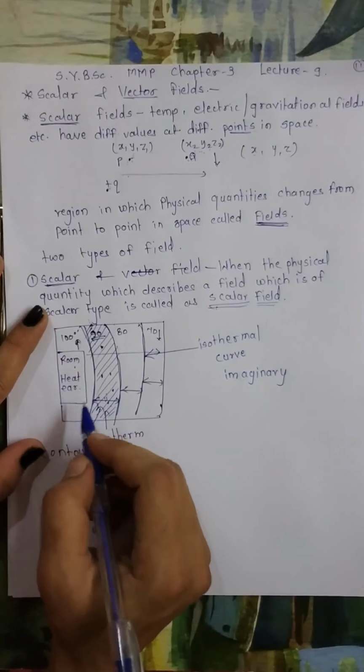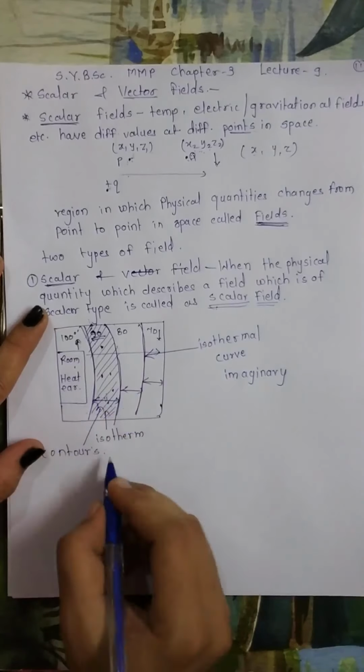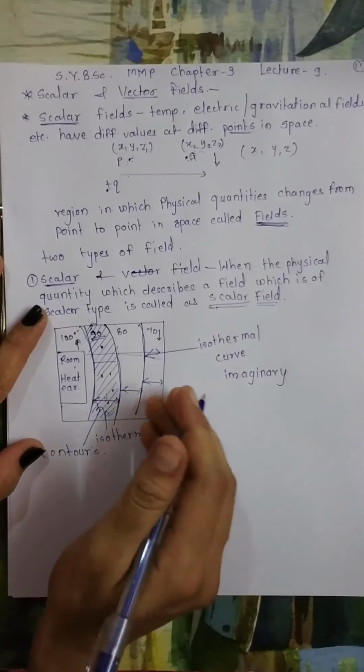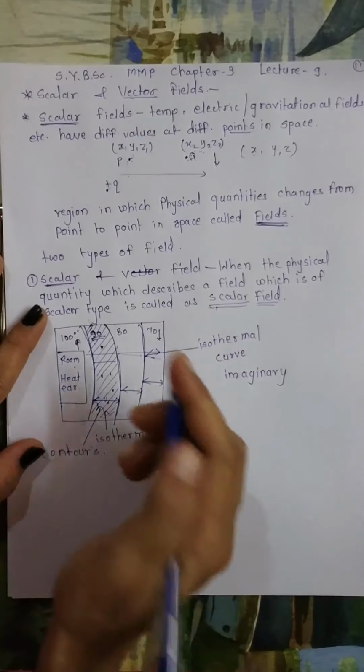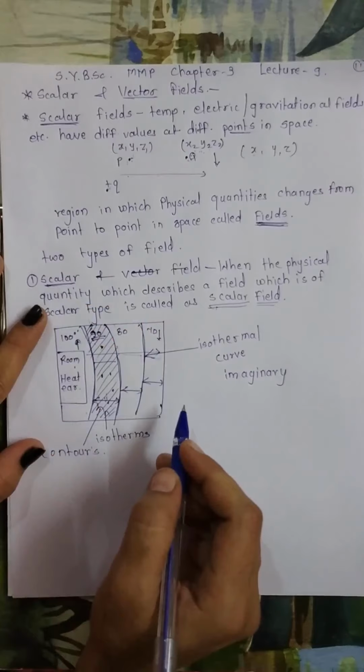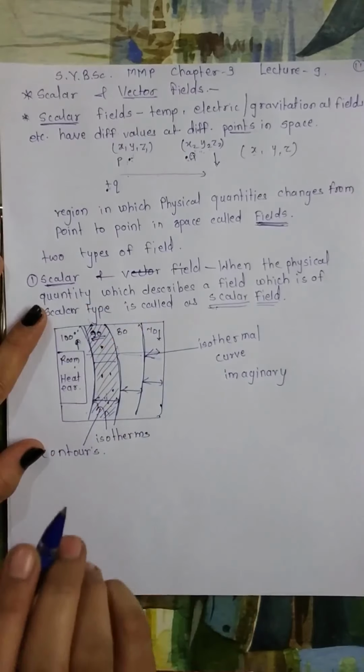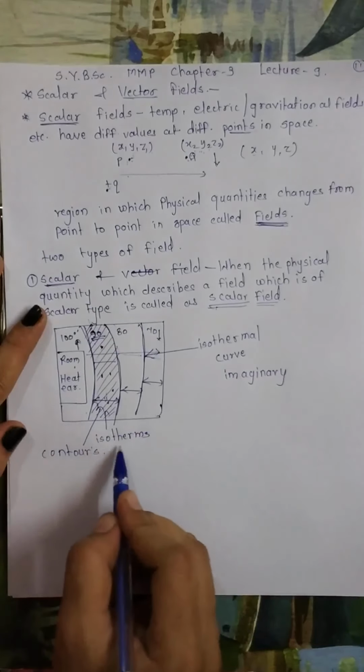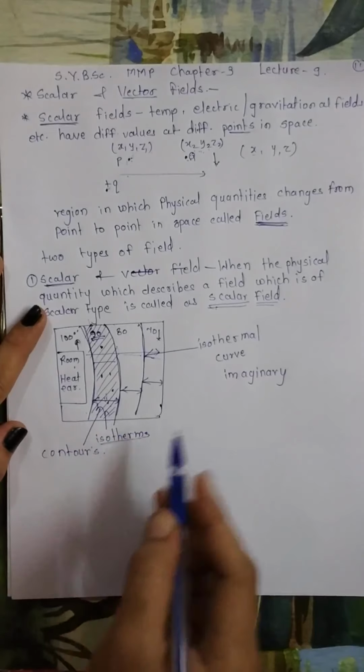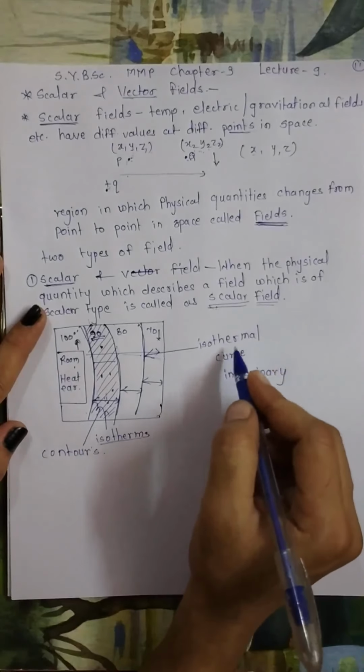These are imaginary surfaces drawn through all points for which the field has the same value. In the case of temperature, these contours are isothermal, therefore such surfaces are known as isotherms. This is one isotherm, this is another, this is a third. These are the different terms which come up in the scalar field. For the temperature field, the contours are specially known as isotherms or isothermal surfaces and isothermal curves.